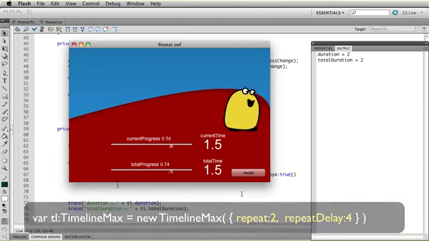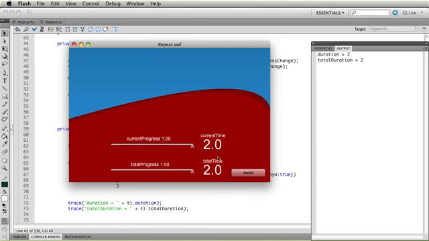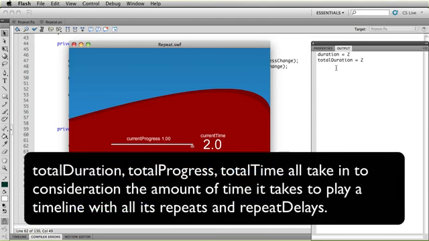Now I have a file already built that's ready to output all of the different new properties that we're going to have access to. Once we tell a timeline that it can repeat, we then can also access the total duration, the total progress, and the total time.